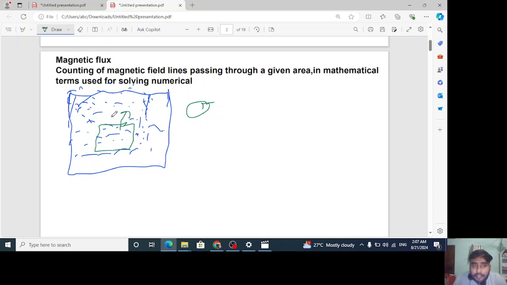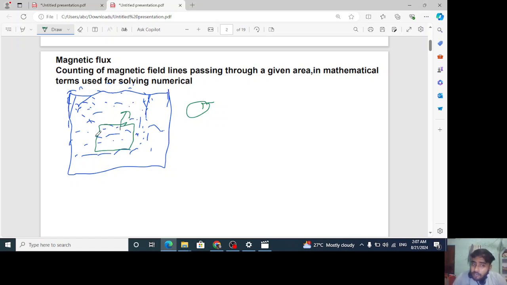Why am I saying this? Because if the coil is moving everywhere inside this blue boundary line, the value of magnetic field is the same. So it doesn't matter where it is. The value of magnetic field linked with the coil is going to be the same. That's why no induced EMF will be there in the first case. Understand this point: EMF will be induced only when the value of magnetic field linked with the particular coil is going to change.